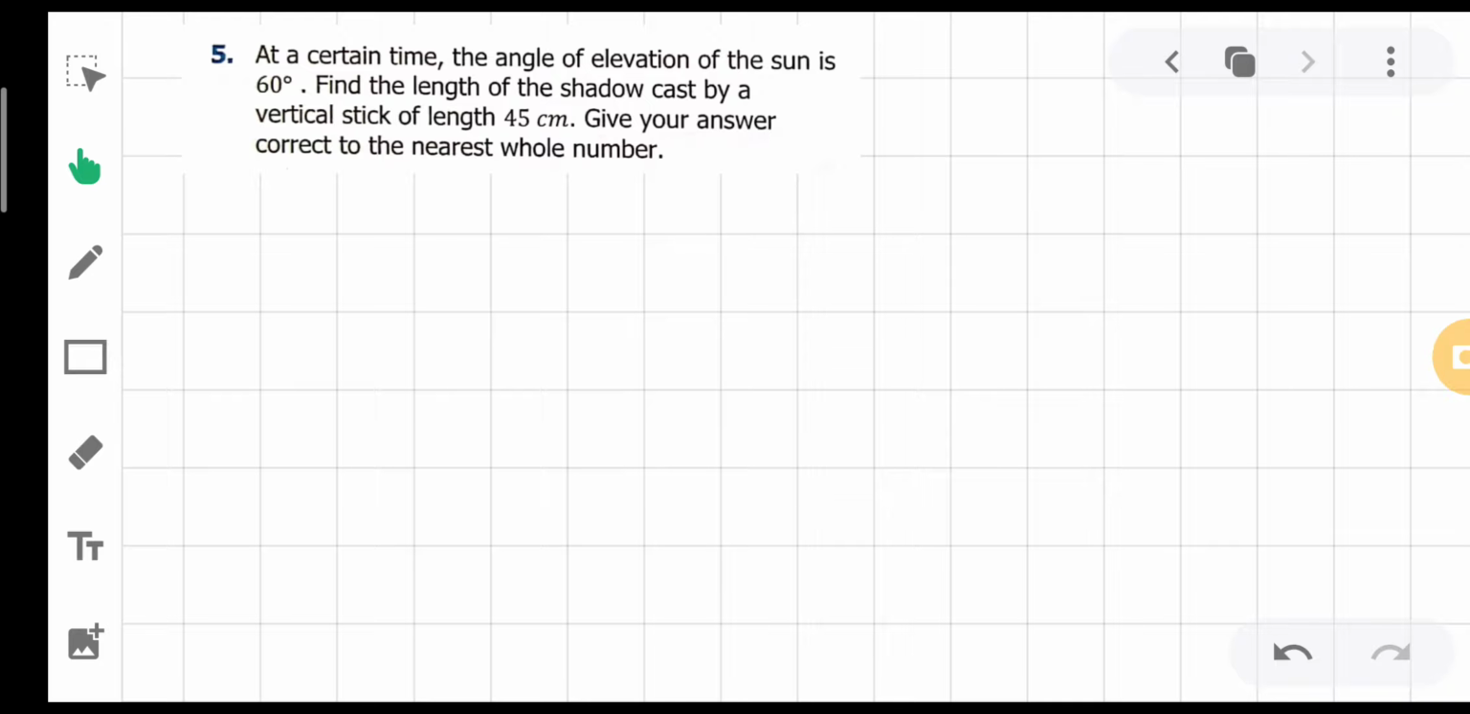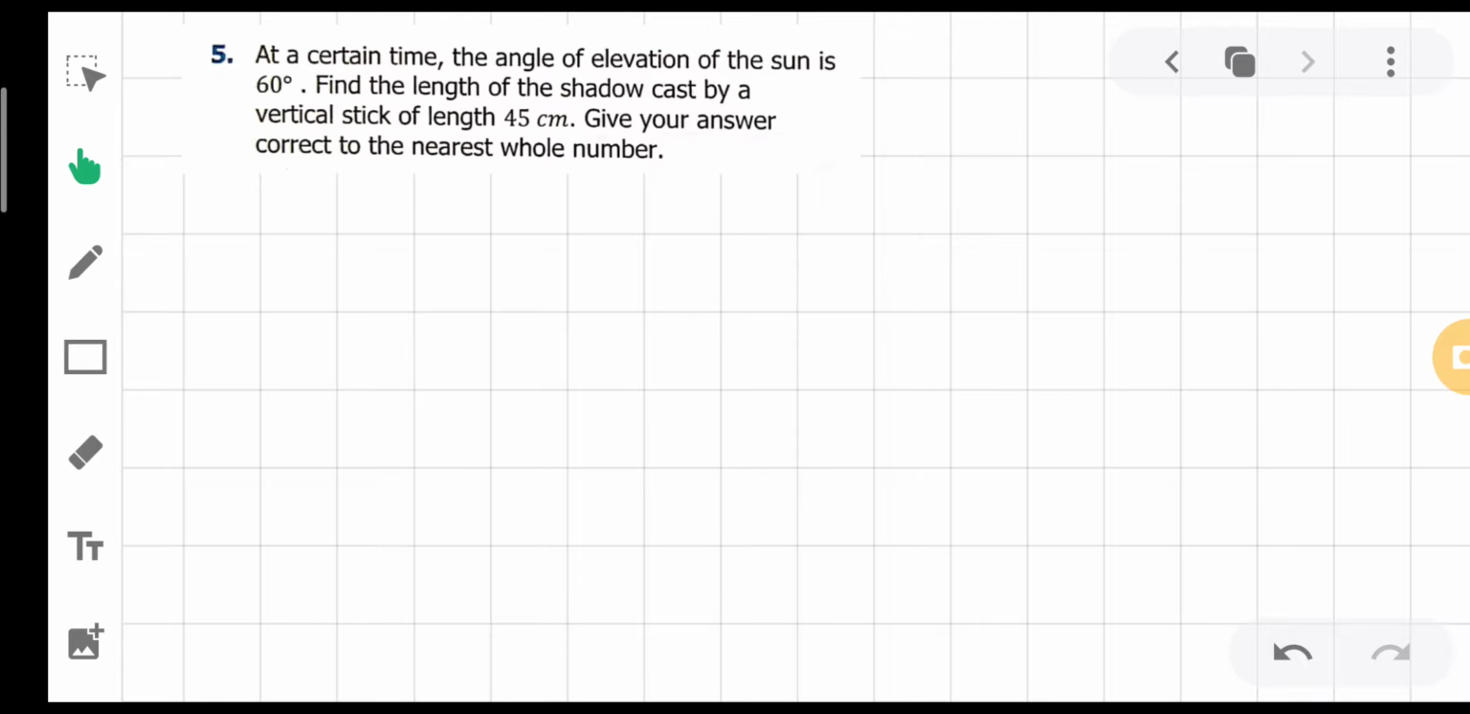Okay, student. Hopefully, you have made the condition. Now, let's discuss what they are saying. At a certain time, the angle of elevation of the sun is 60 degrees. Find the length of the shadow cast by a vertical stick of length 45 centimeters. Give your answer correct to the nearest whole number.